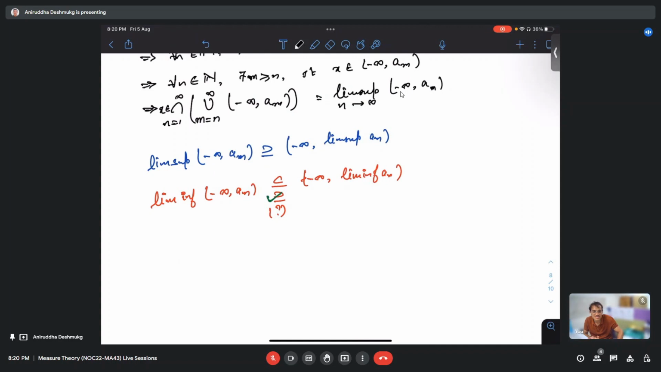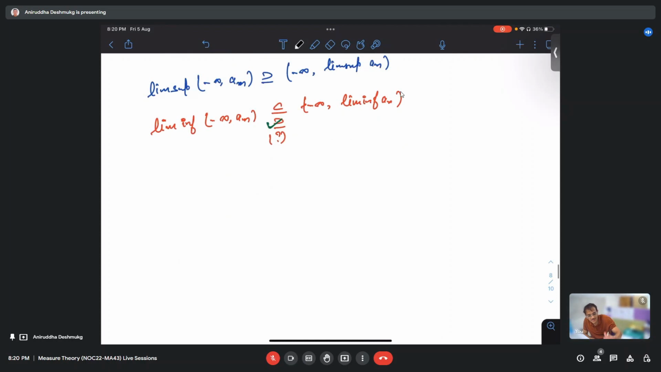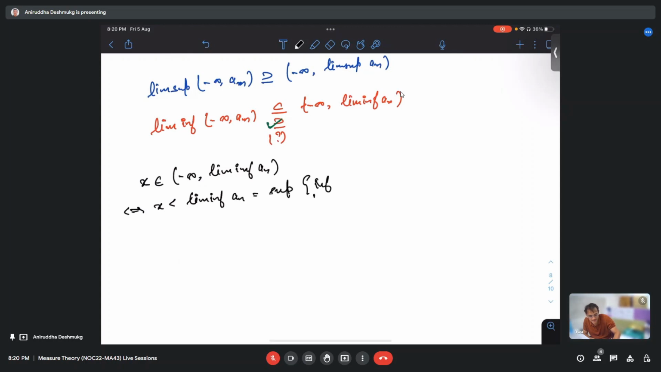We will start the proof. If we get stuck in between, we might get a counterexample. If not, then anyway we are done. So let us start with some x in (minus infinity, lim inf a). So this is same as saying that x is strictly less than lim inf, that is the supremum over n of the infimum over m bigger than or equal to n of am. Okay. Now, what does this imply? See again, x is less than the least upper bound. It means